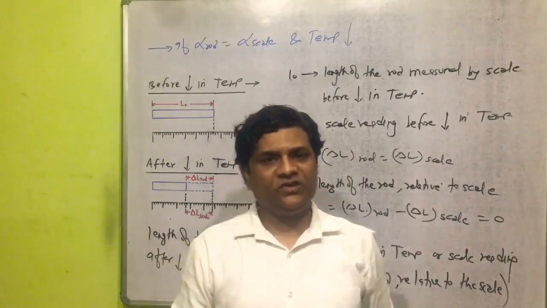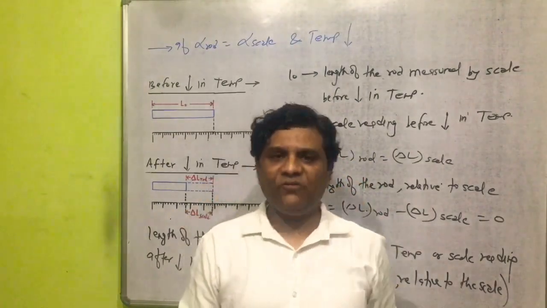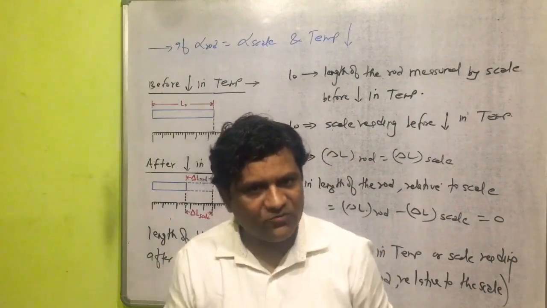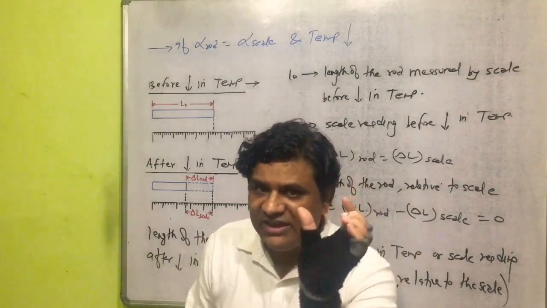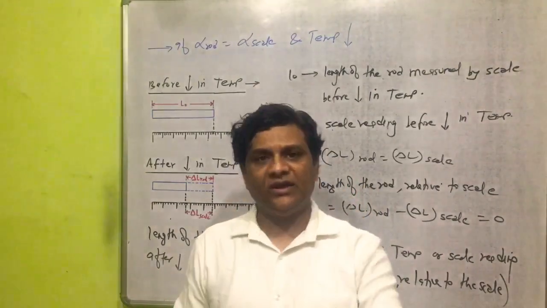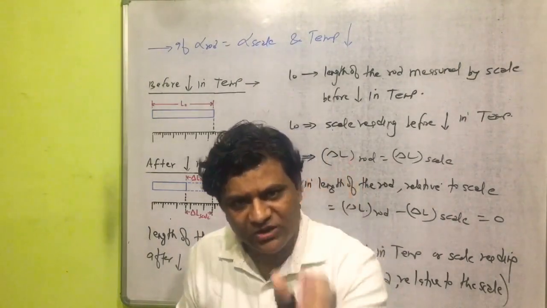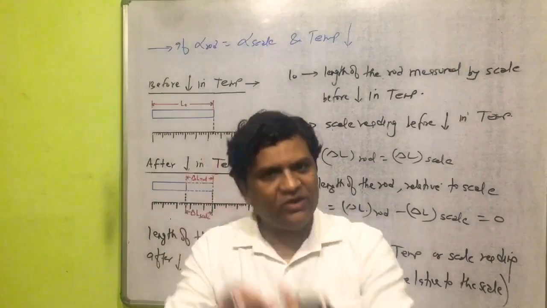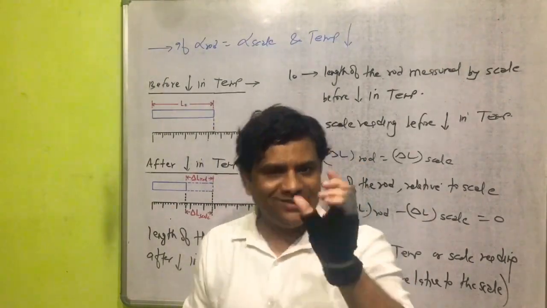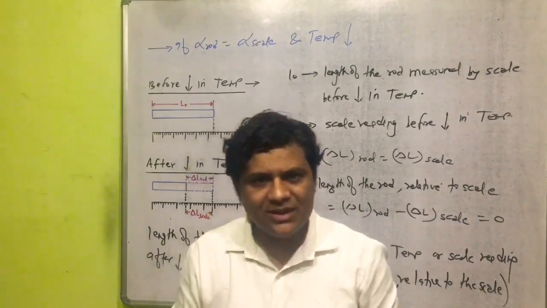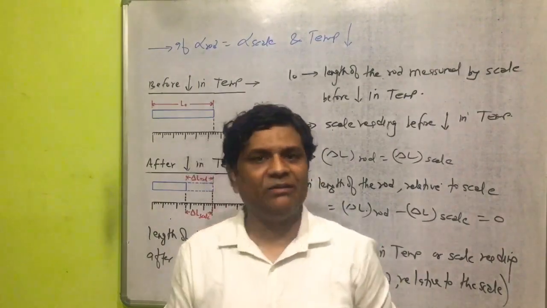Now you know all students here, alpha of rod is equal to alpha of scale. What does this mean? Yes, the decrease in length of 1 unit of the rod will be equal to the decrease in length of 1 unit of the scale after decrease in temperature.